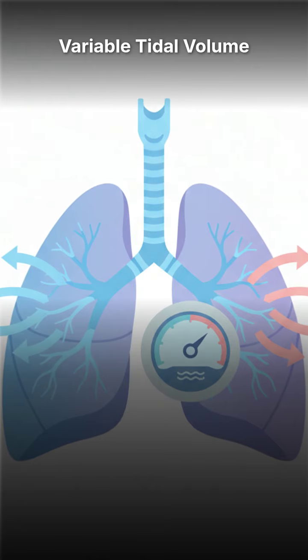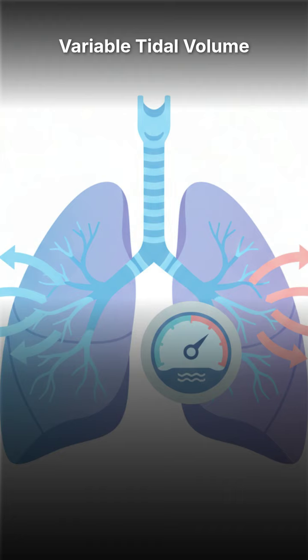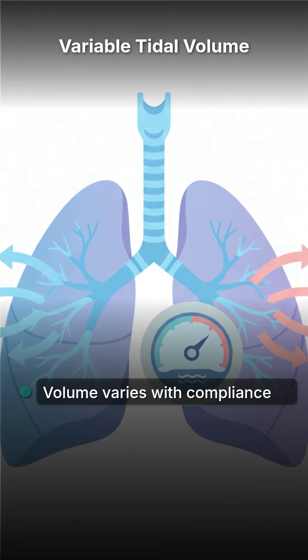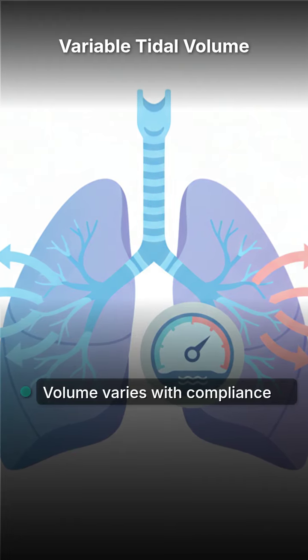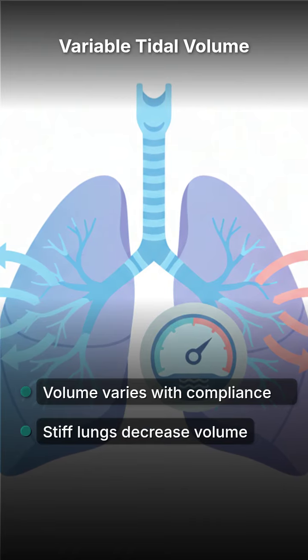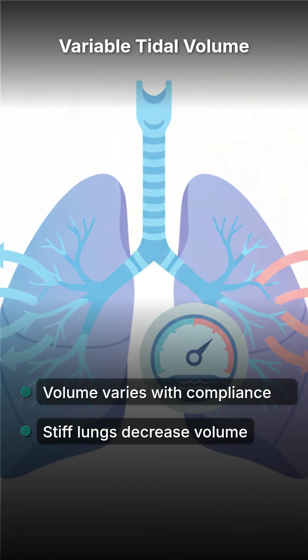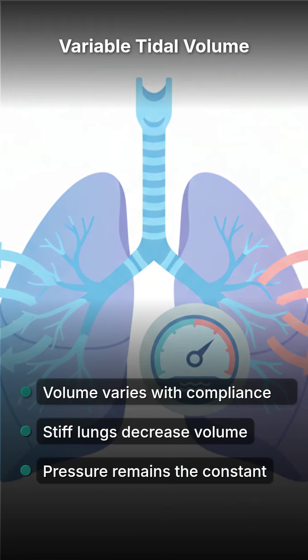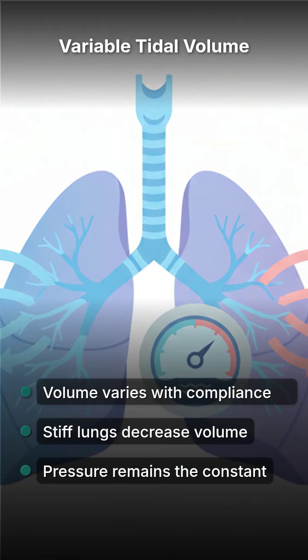In pressure control, the tidal volume is not fixed and fluctuates based on the patient's lung compliance. If the lungs become stiff or resistant, the volume of air delivered will automatically decrease. This mechanical relationship means that the air reaching the alveoli changes with the patient's condition.